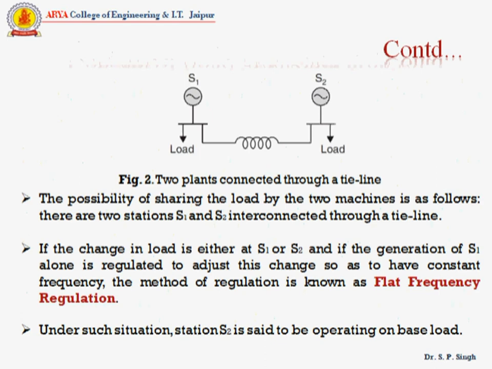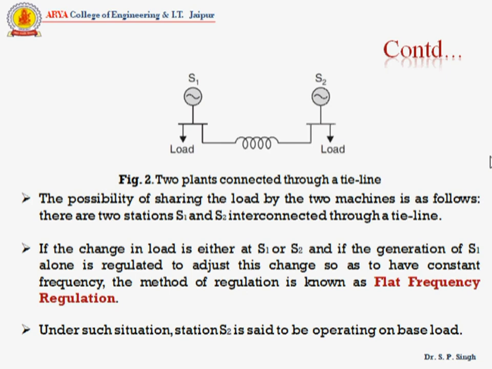If the change in load is either at S1 or S2, and if the generator of S1 alone is regulated to adjust this change so as to have constant frequency, the method of regulation is known as flat frequency regulation. Under such a situation, station S2 is said to be operating on base load.